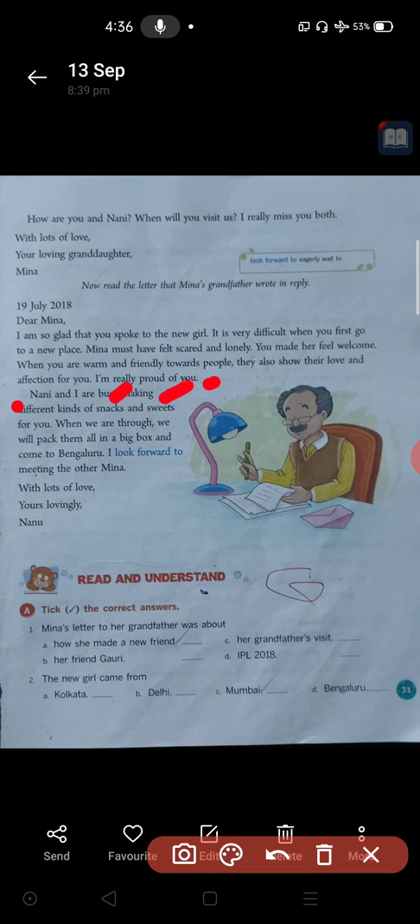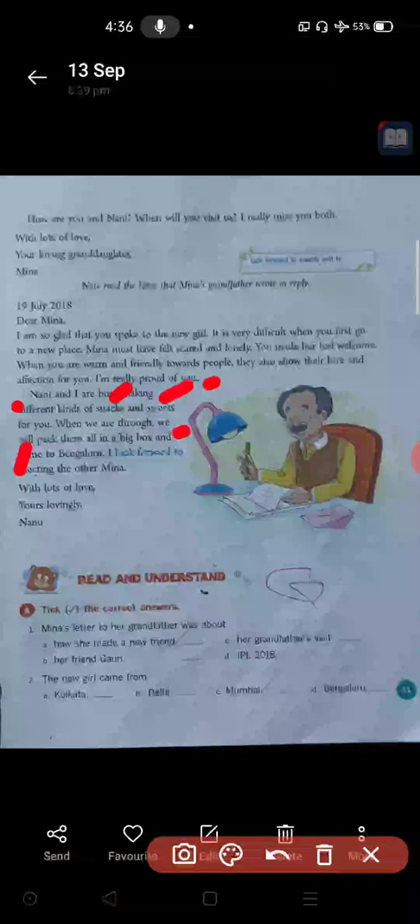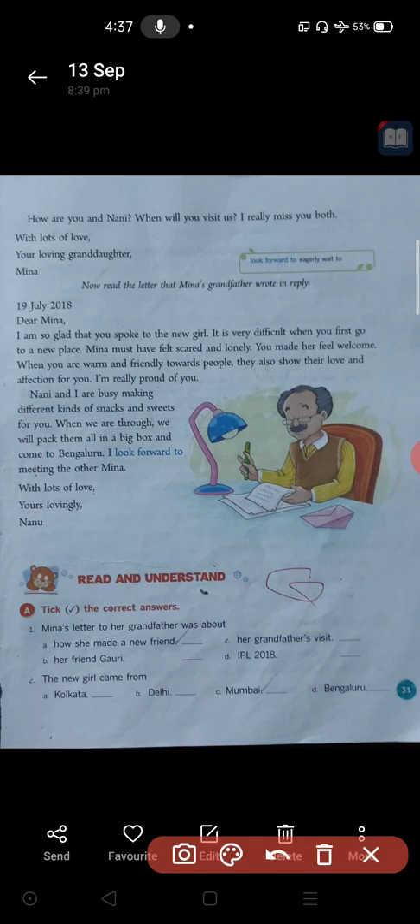When we are coming to visit you, we will pack them all in a big box. After preparation, we will pack all those snacks and sweets in the box, and we will bring them and come to Bengaluru.